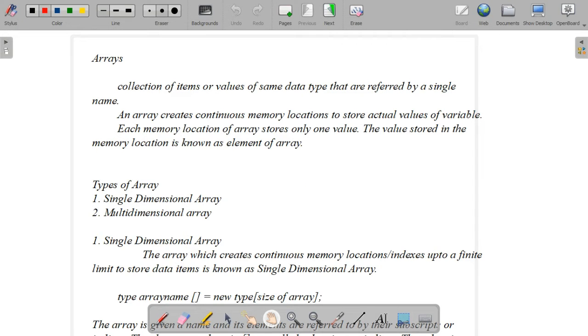Hello all of you. In this video we will discuss the arrays chapter. So first of all we need to know what is an array. An array is a collection of data items or values of the same data type that are referred to by a single name.